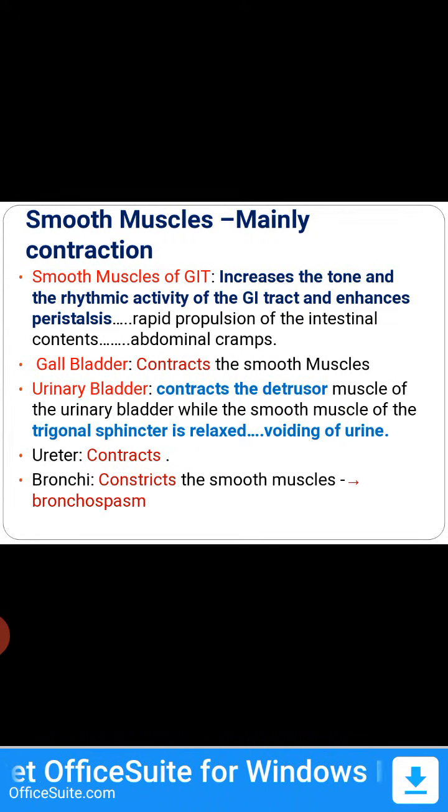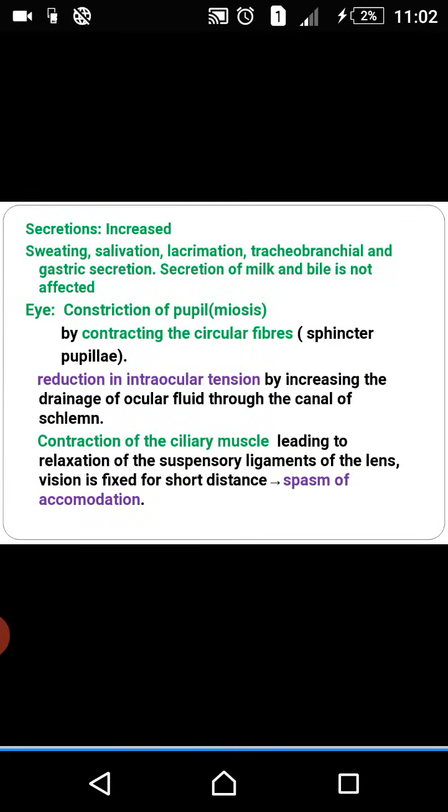Ureter, it causes contraction. Bronchial constriction of the bronchial smooth muscle. Overall effect is bronchospasm. Secretions, all the secretions are increased: sweating, salivation, lacrimation, tracheobronchial, gastric secretion. Secretion of milk and bile is not affected.